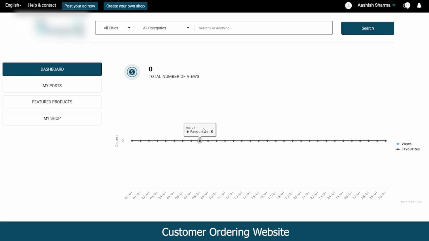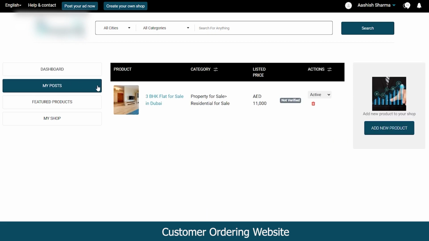So you can see the property has been listed, and you can check that in the my post section. So this is the property, like the product name, the category, the listed price, and you can see the current action.